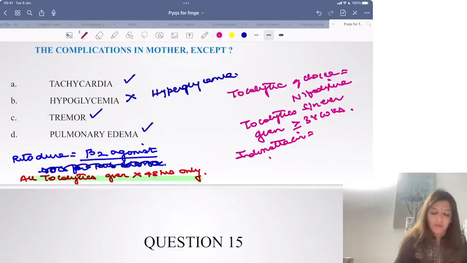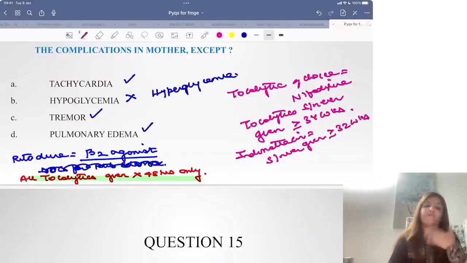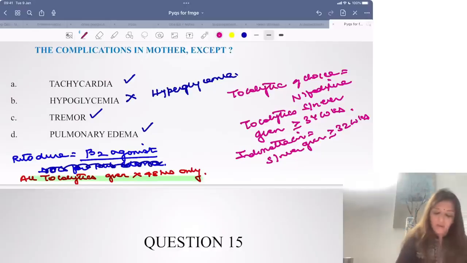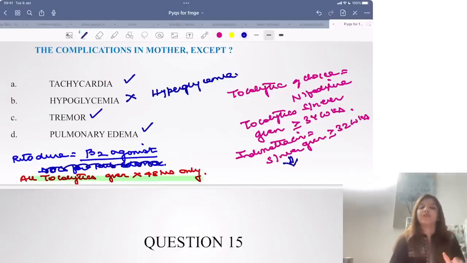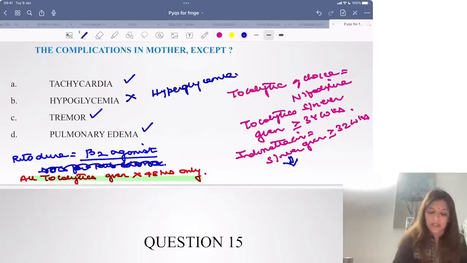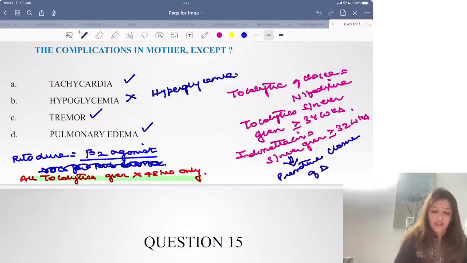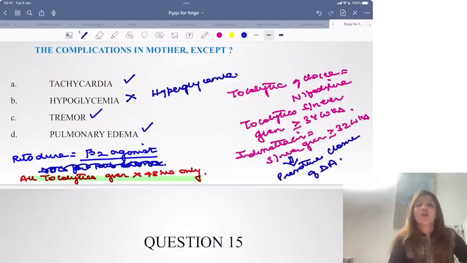Indomethacin should never be given for more than 32 weeks. Why? Because if indomethacin is given beyond 32 weeks, it leads to premature closure of ductus arteriosus, right? So tocolytic of choice is nifedipine. Tocolytics should only be given for 48 hours, and they should never be given after 34 weeks.